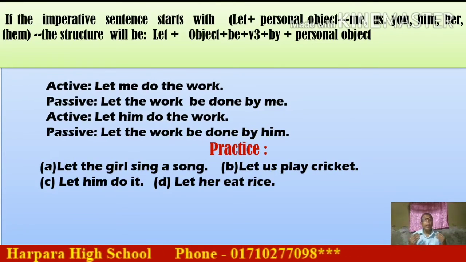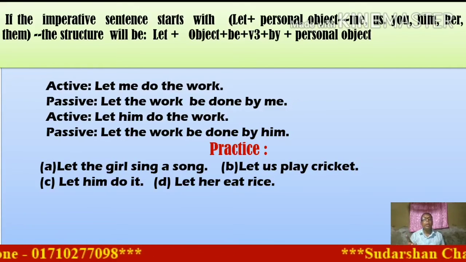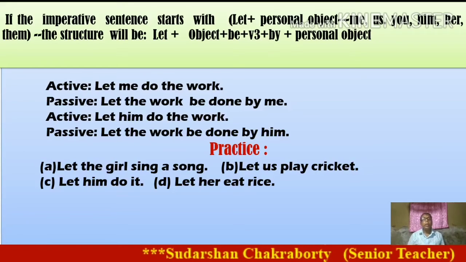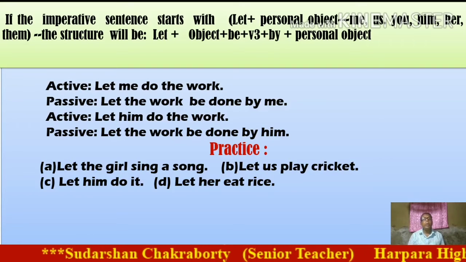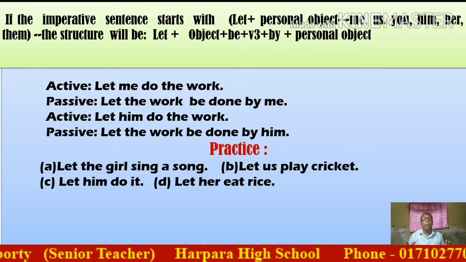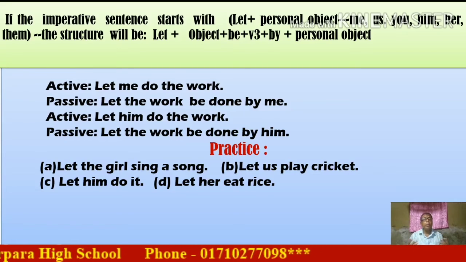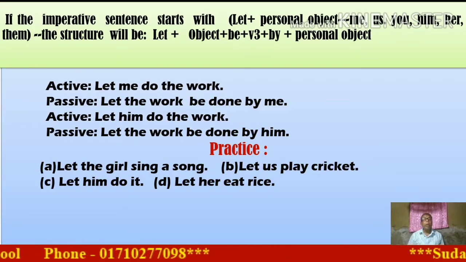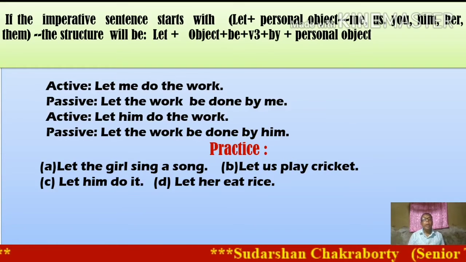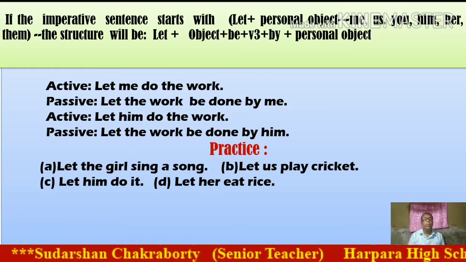When we change the sentence from active to passive, passive will be at first let, then the object will be the subject, next be, next the principal verb in past participle. Do, past participle done. Next the subject will be in object form, and before the object the preposition by. And next sentence, let him do the work. This is active voice. Passive: let, next the work, next be, next past participle done, next by, next the subject in object form.